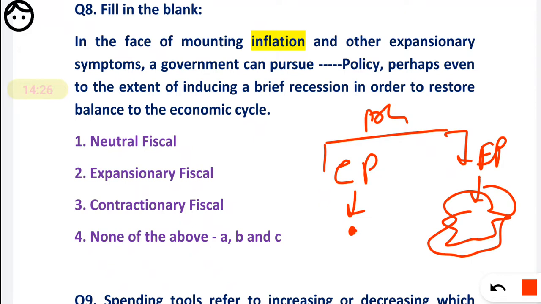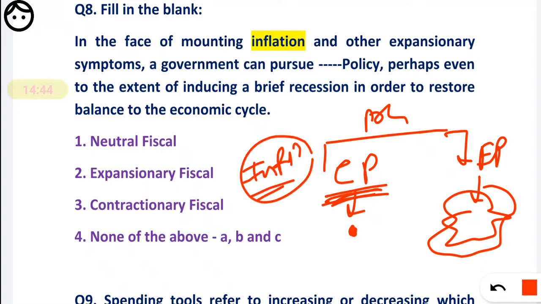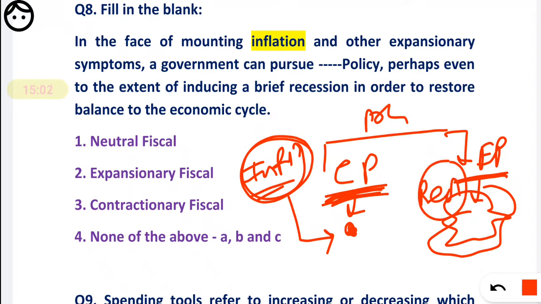Okay, so it is common sense how to implement a contractionary policy. You implement it when you want to shrink the market. If there is inflation, if there is an excess of money supply, then only inflation occurs, and to combat that inflation you will adopt the contractionary policy. And you will adopt expansionary policy if there is a recession, because in that background you have to boost the economy. That's why you will adopt the expansionary policy. Okay, the difference between them is clear.